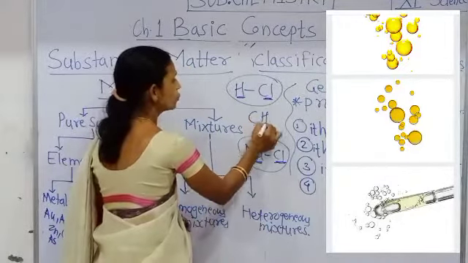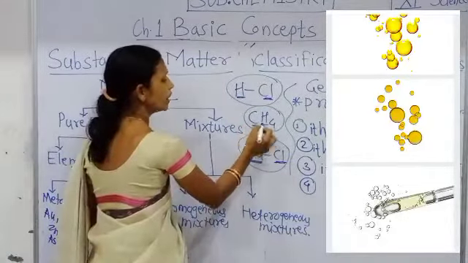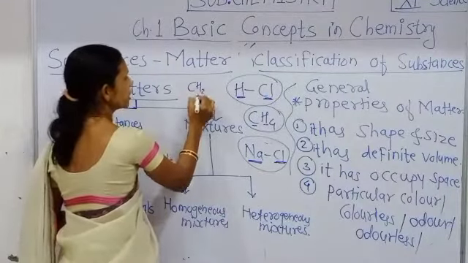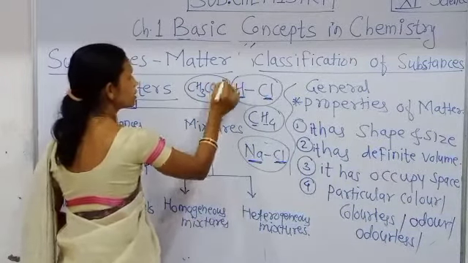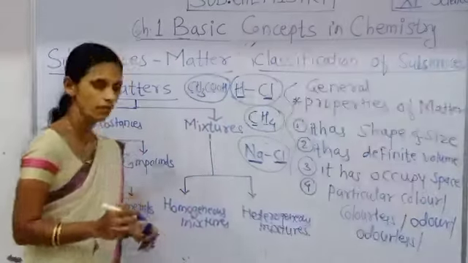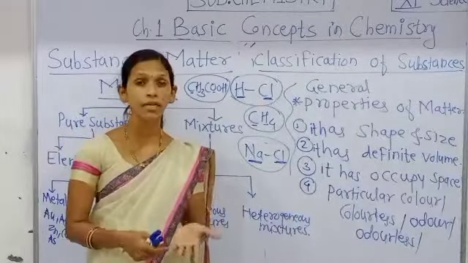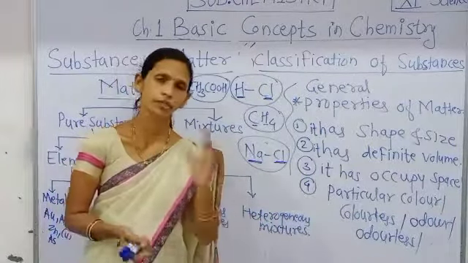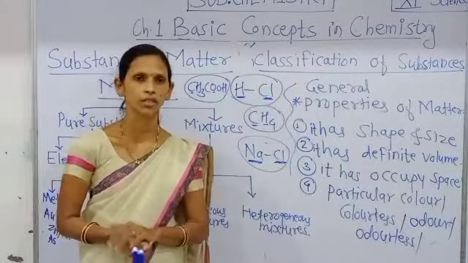As well, CH4, methane, is a compound made up of carbon and hydrogen elements. Also CH3COOH, acetic acid, vinegar, is a compound made up of carbon, hydrogen and oxygen elements. That means there are a lot of different compounds. We will study in detail about compounds, types of compounds and their properties in the next lecture. Thank you.